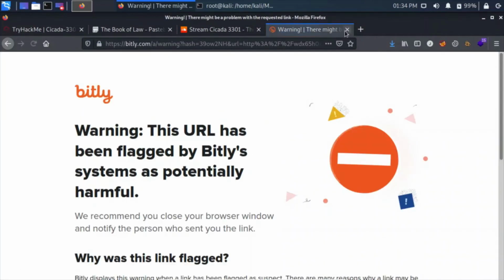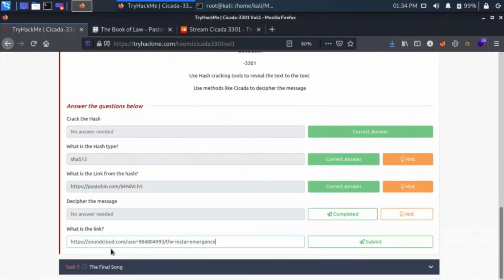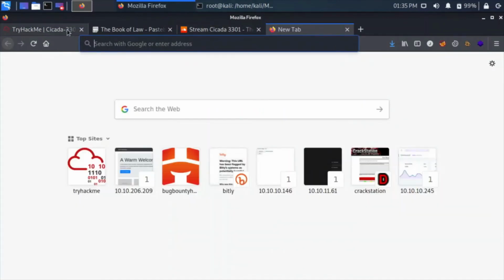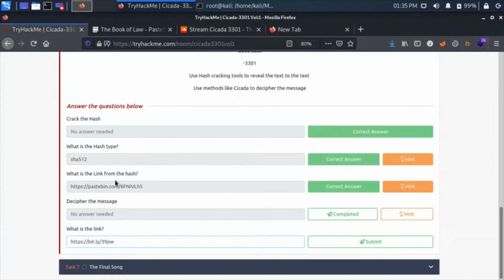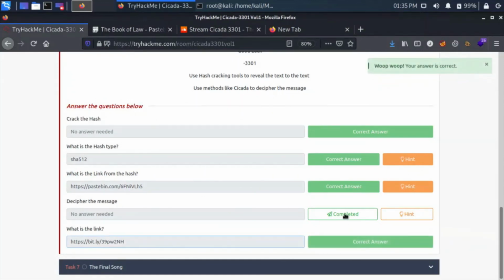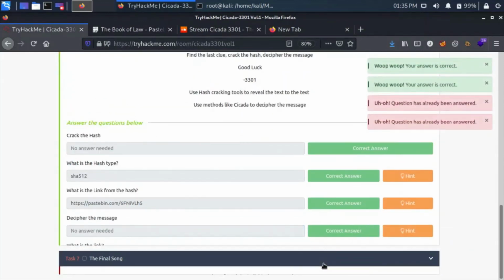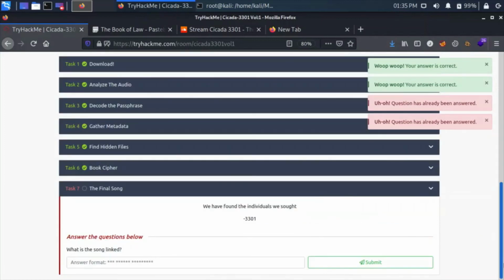Oh, I guess I have saved it. Oh, I will have to type it. It was bit.ly slash 39pw, I guess. What was it? Yeah, pw2nh, I guess. Is it? Yes, it is. So let's move on to task number 7, the final song.